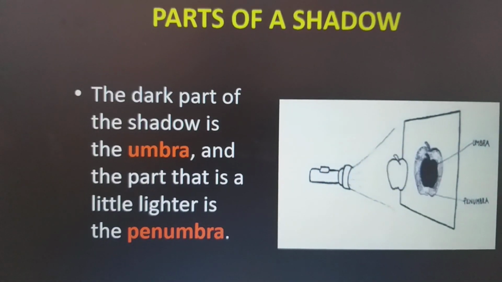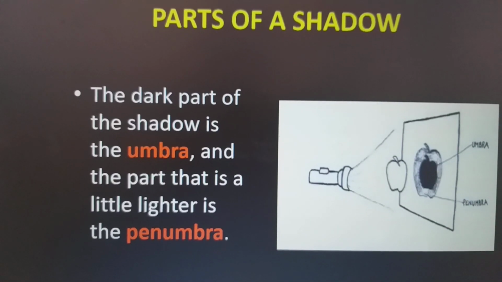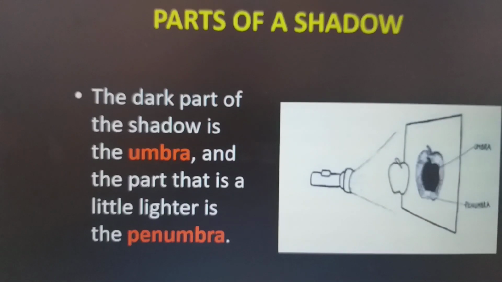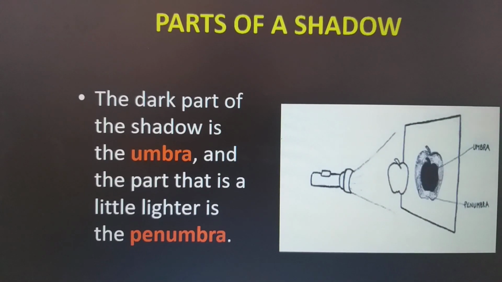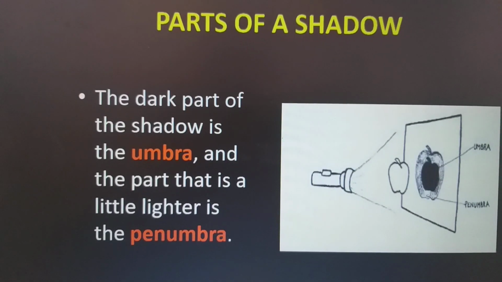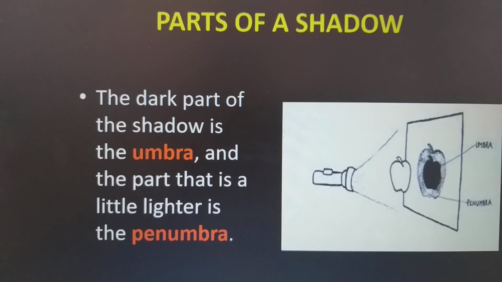Parts of a shadow. The dark part of the shadow is the umbra and the part that is a little lighter is the penumbra. So here they have taken a source of light as a torch. They have taken an apple or any other opaque object. The centralmost part, which is dark in color, is known as the umbra, and the surrounding or the border part, which is light in color, is known as the penumbra.